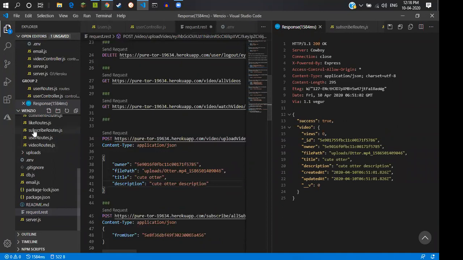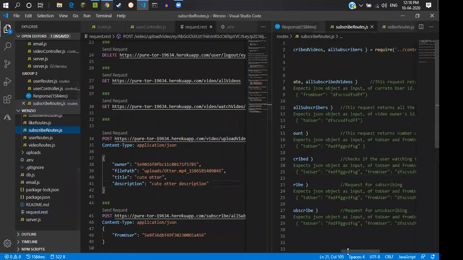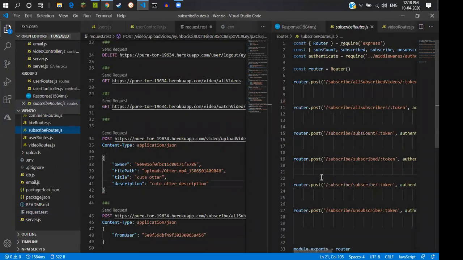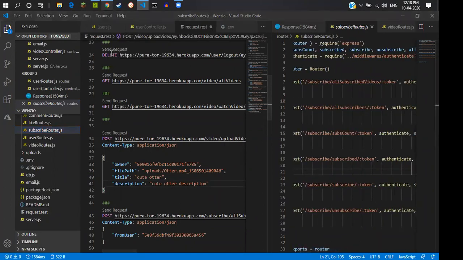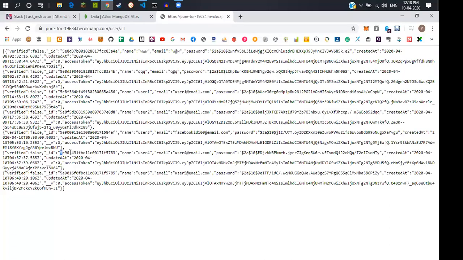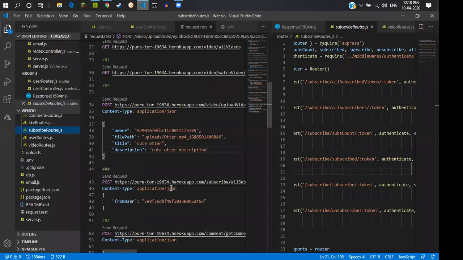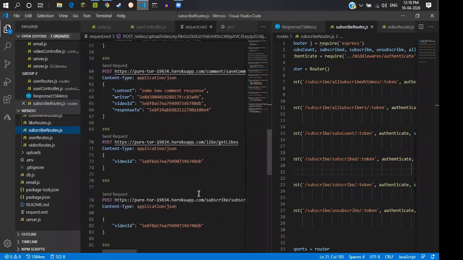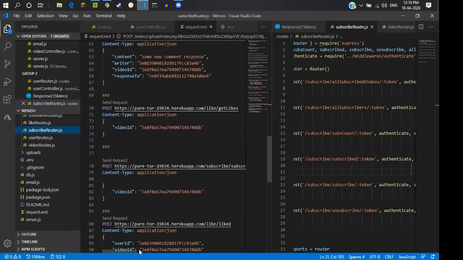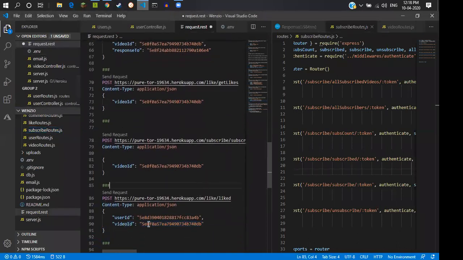Now if we go to subscribe, this user can now subscribe to the new one, this one. For the first subscribe, we are checking whether the user is subscribed or not.